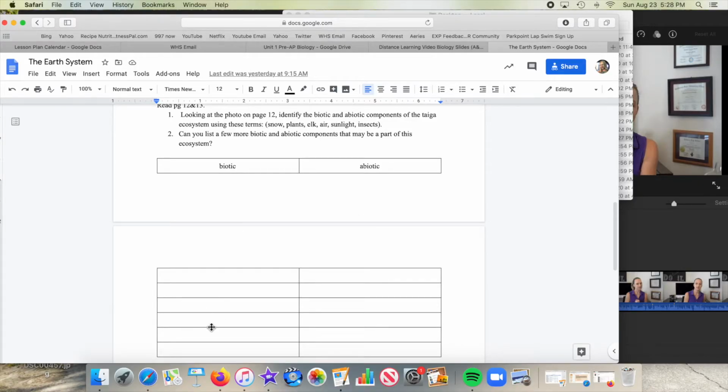It says, looking at the photo on page 12 in the textbook, identify biotic and abiotic components of the Taiga ecosystem using all of these terms. Look at that picture, add those terms, and say which ones are biotic and which ones are abiotic. The last question, which is the independent portion, is to describe at least 2 biological systems. I give you an example about a bumblebee with a flower. That is an example of a biological system. Think of 2 others that you can identify and describe, and type it below.